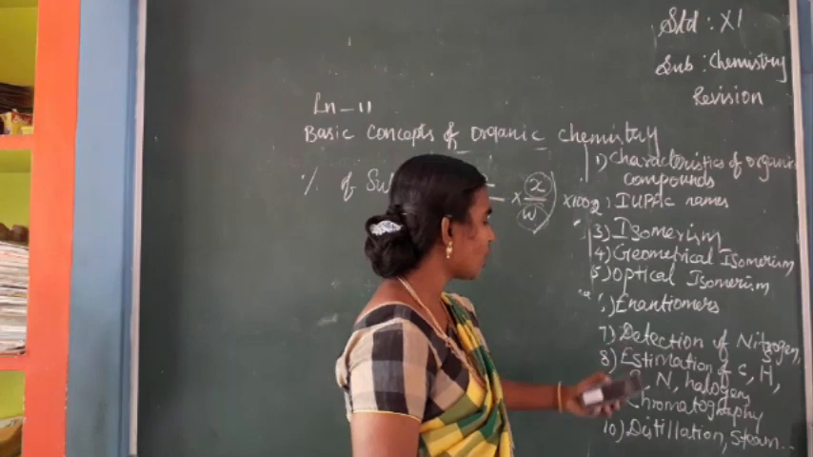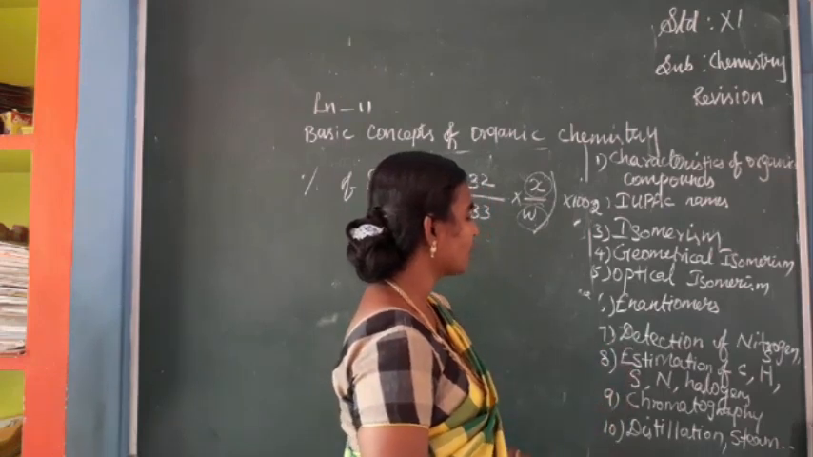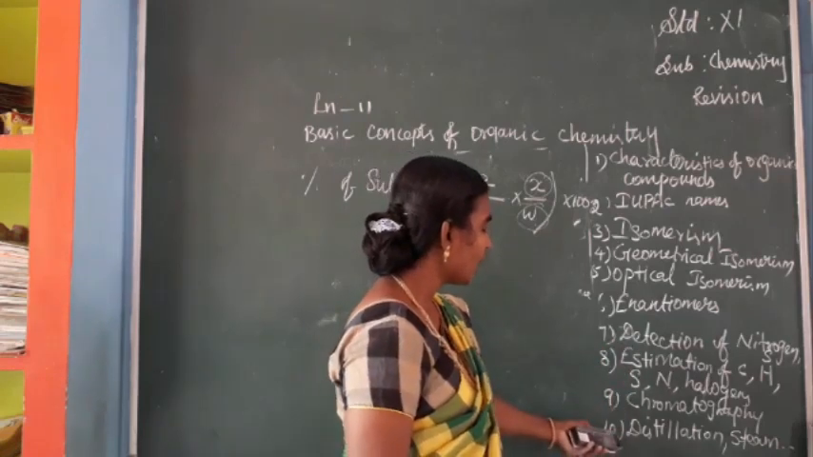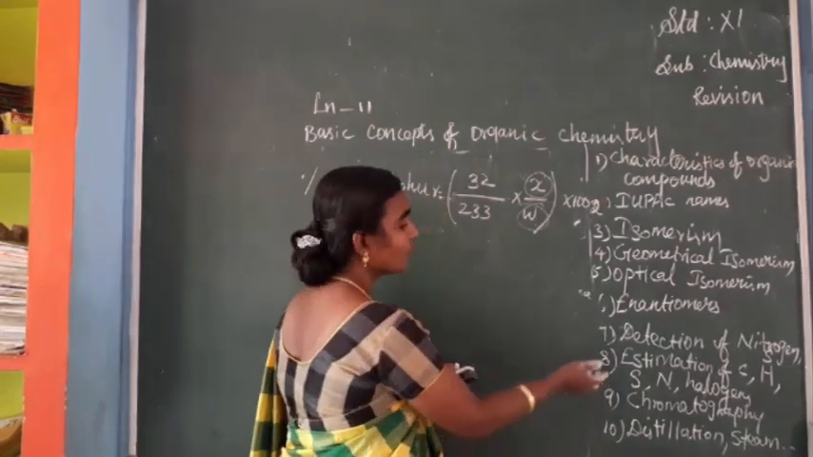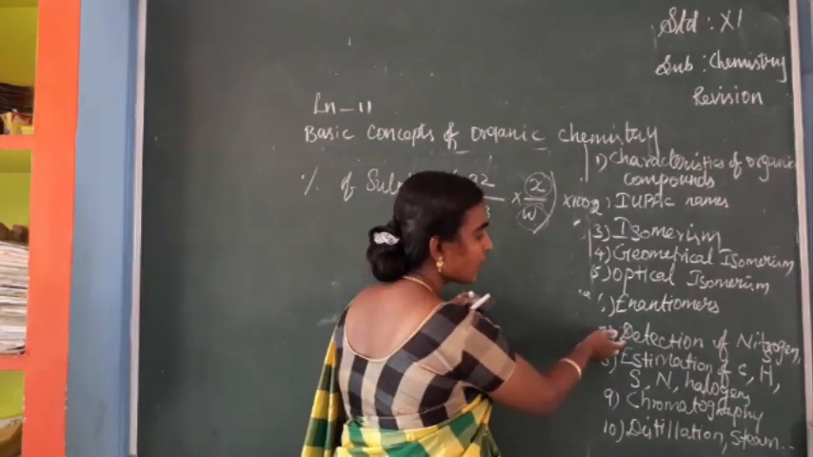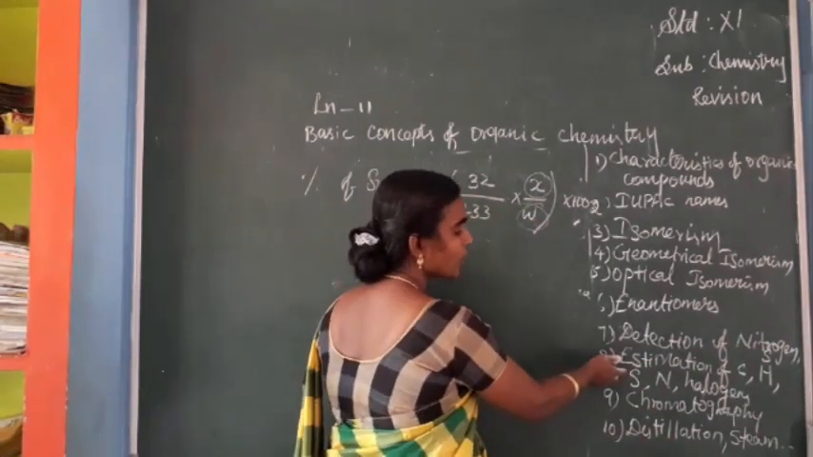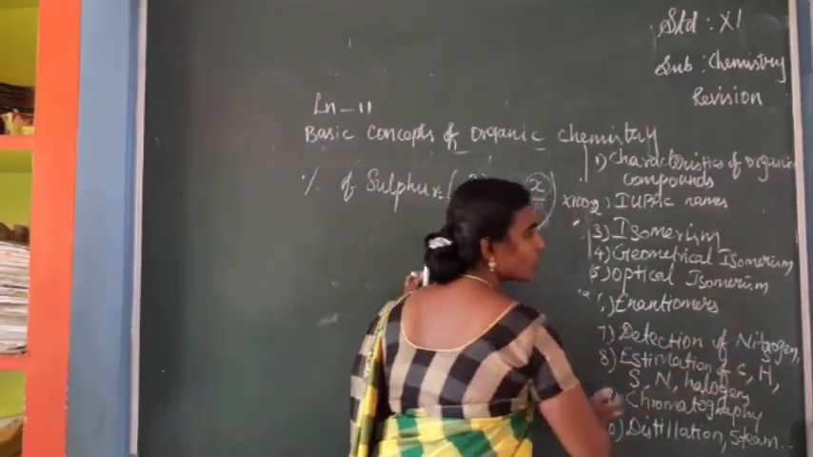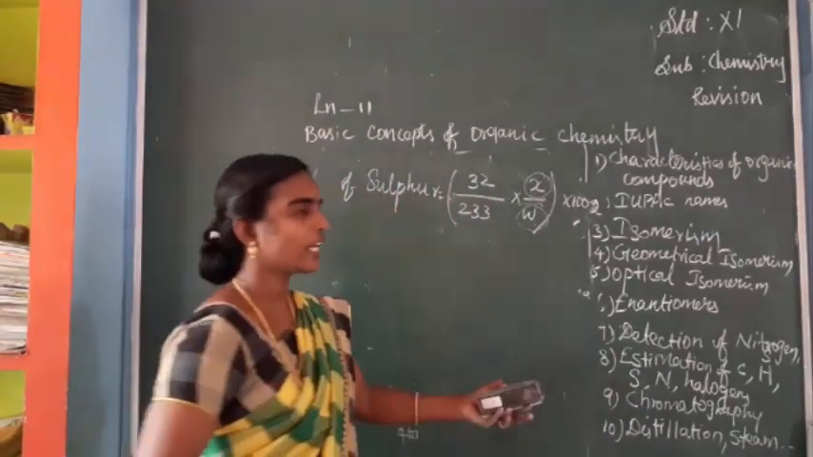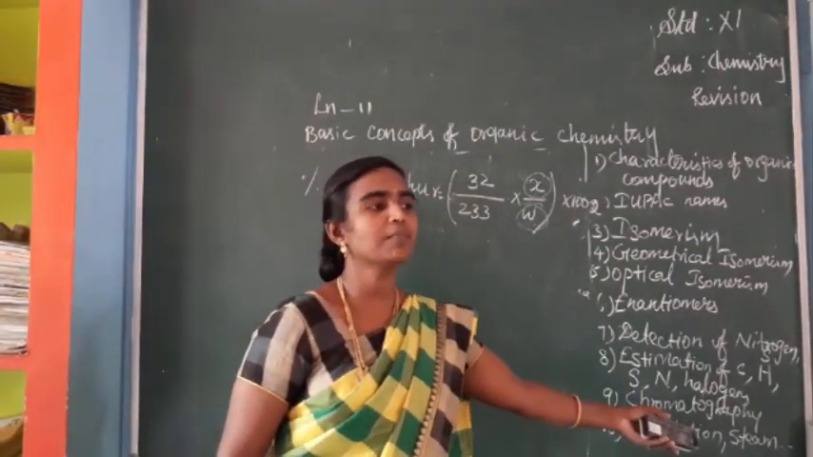Next, detection of nitrogen, estimation of elements, chromatography. Here for detection, I have explained only nitrogen, but you have to study the other elements also. For estimation also, you have to study these questions. Next, chromatography, distillation and steam distillation.